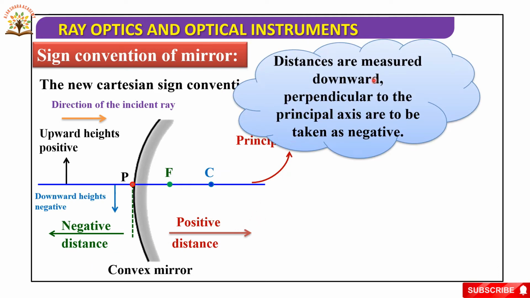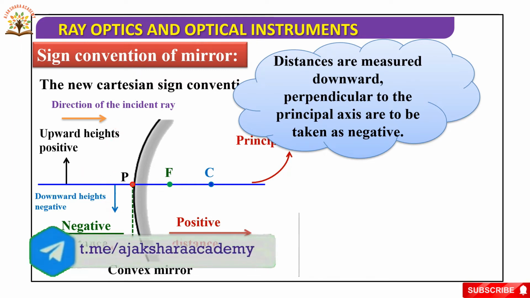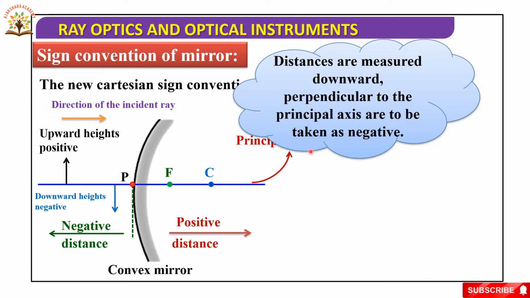Now, distances measured downward perpendicular to the principal axis are to be taken as negative. So here we are taking downward heights as negative. Above the principal axis positive, below the principal axis negative, height upwards positive, height downwards negative. Okay, next.